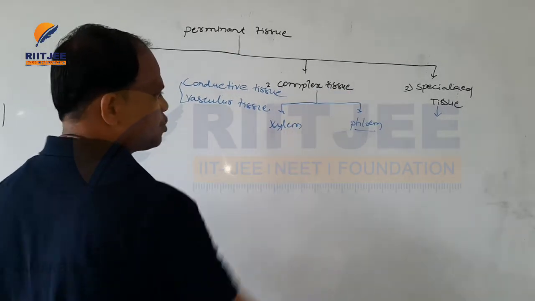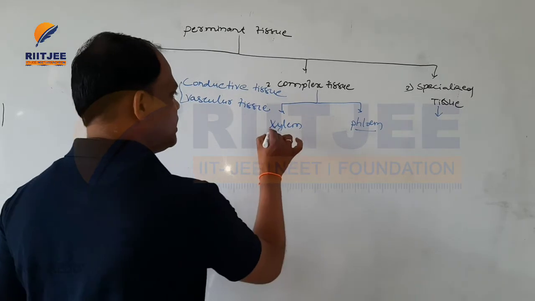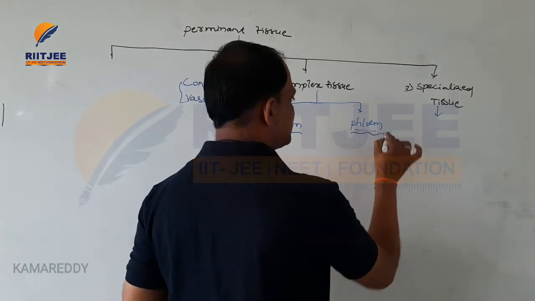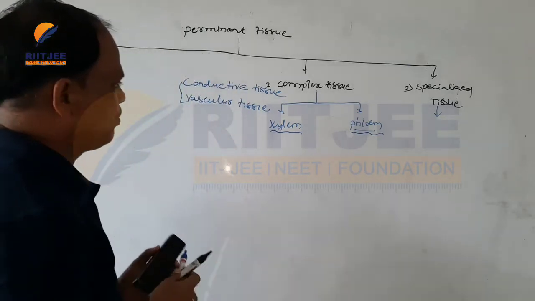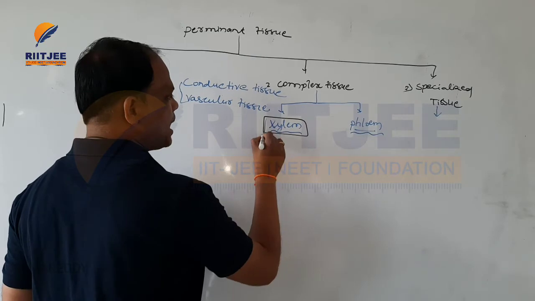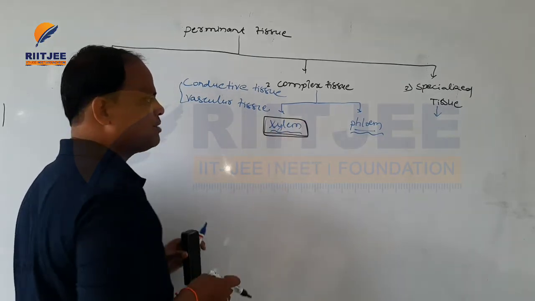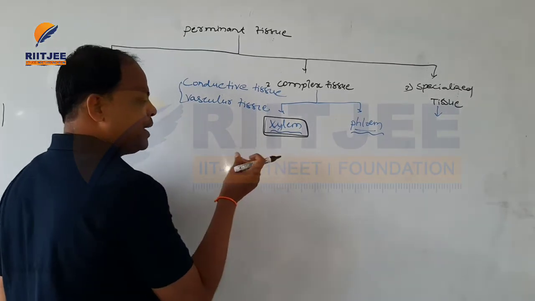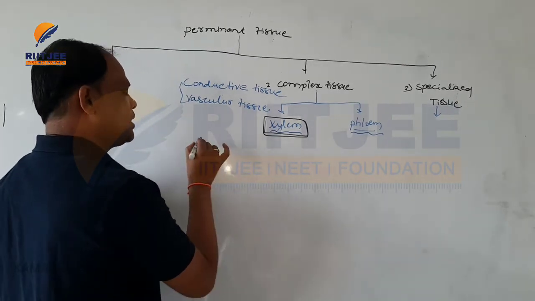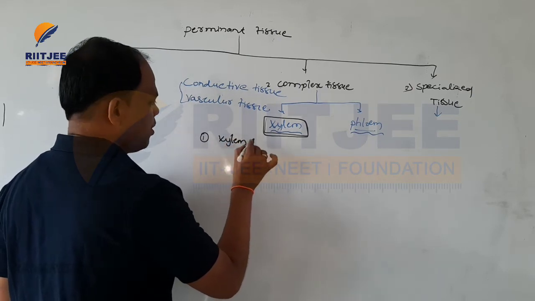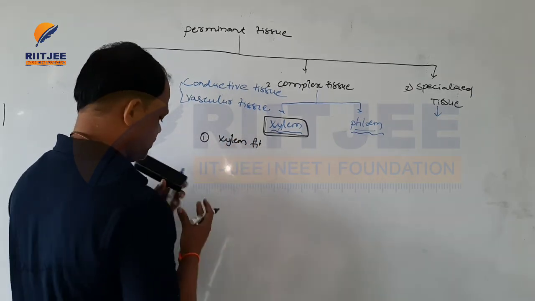Complex tissues can again be divided into two tissues: xylem and phloem. The xylem is present inside the stele, and it is made up of various types of cells.